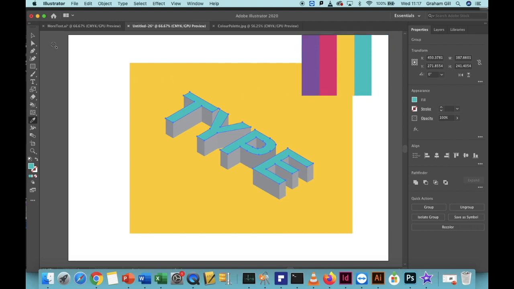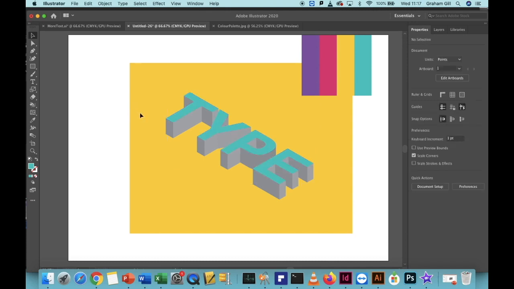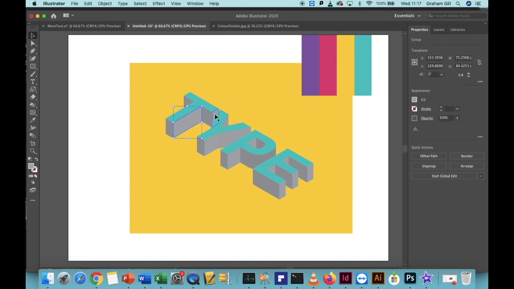Now click on the selection tool again, click on the background to deselect what we've just changed, and we can change the other sections of colour by holding the Shift key and clicking on the side facing portions of the lettering. Don't worry if you miss one, you can always go back later. I'll miss one on purpose now so you can see how to do it.